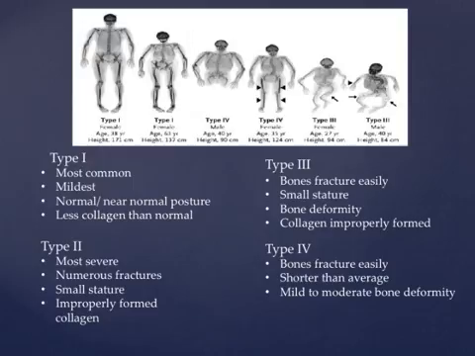Type 4 OI is between type 1 and 3 in severity. Their bones are easily fractured, often occurring before puberty. They have a smaller than average stature and mild to moderate bone deformities.